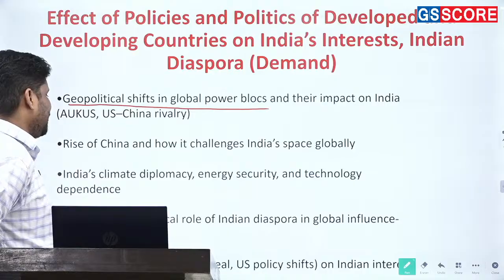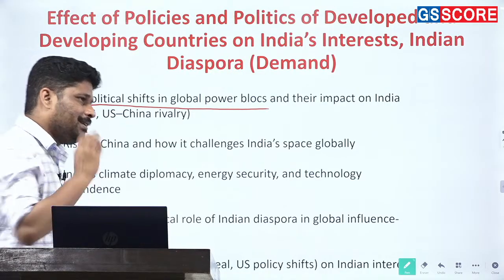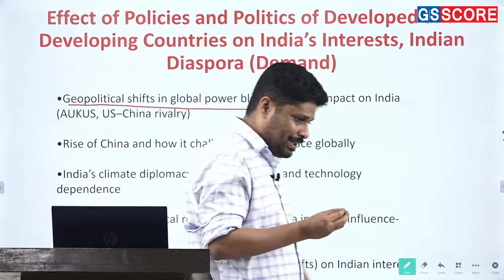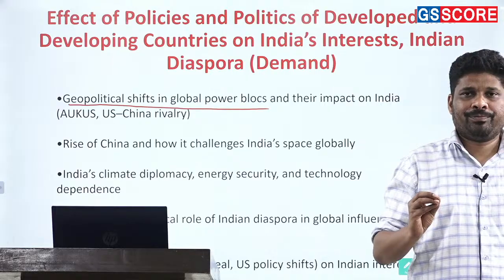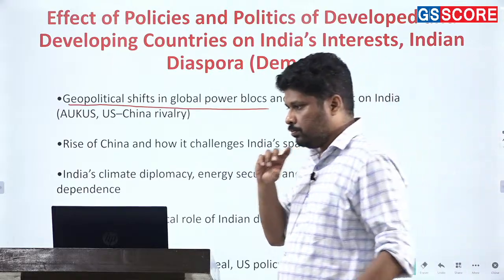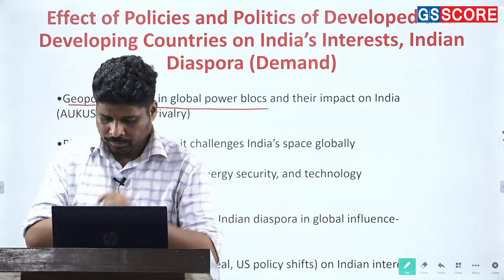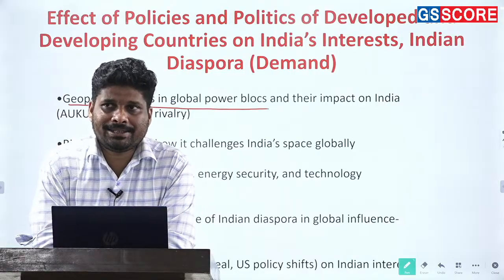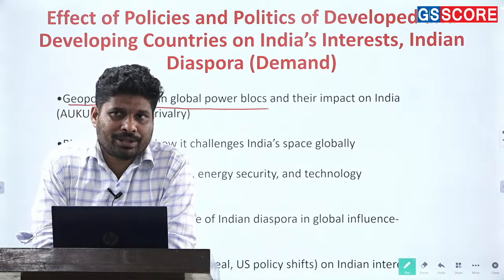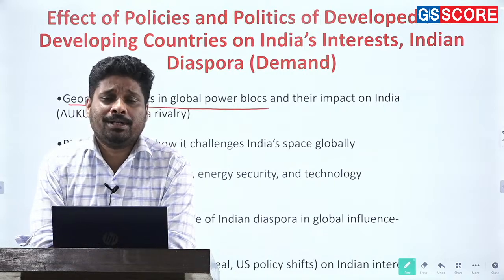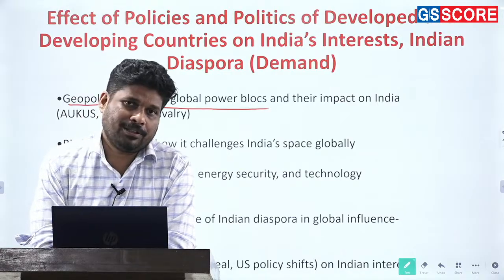Third, India's climate diplomacy, energy security and technology dependence. In this, you have to mention how India believes in shared responsibility when it comes to climate change as a tool of diplomacy. You have to orient yourself towards showcasing that India believes in shared but also differentiated responsibility.